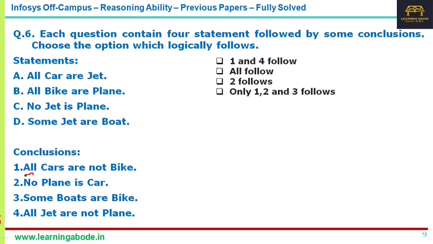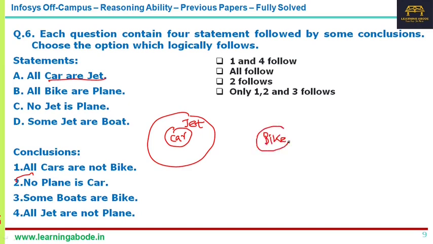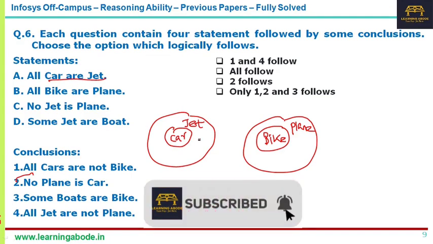Now, all cars are jets. So I'll have a circle for car, and then all cars are jets. The next one is all bikes are planes. So I'll have a circle for bike, and all bikes are planes. Now no jet is plane, so jet and plane are separate. And some jets are boats, which means there are multiple possibilities.